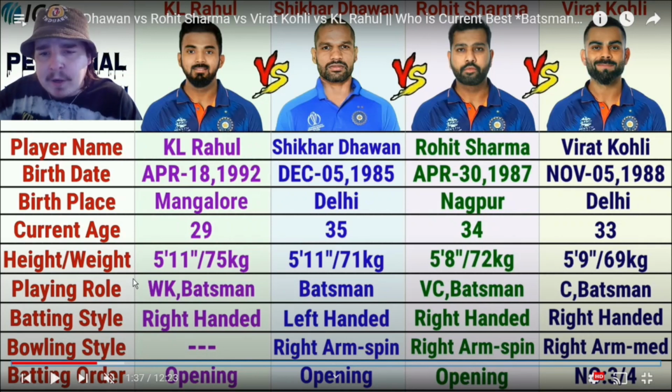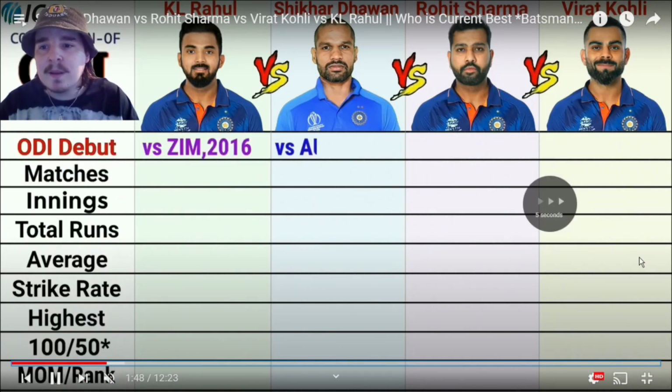Height, they're all pretty much around the same height. Again, we all know what role they play. Batting style, we know. Bowling, we all know what they do. None of them really bowl. Batting order, opening. Number 3, number 4. For Kohli, obviously opens for RCB. We're not going to waste too much time on this sort of stuff.